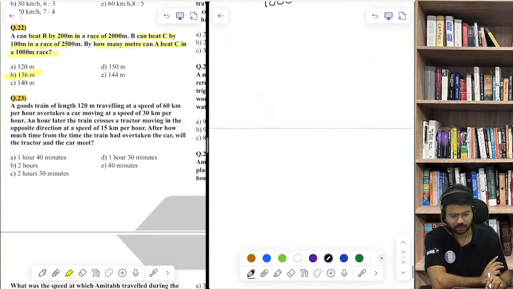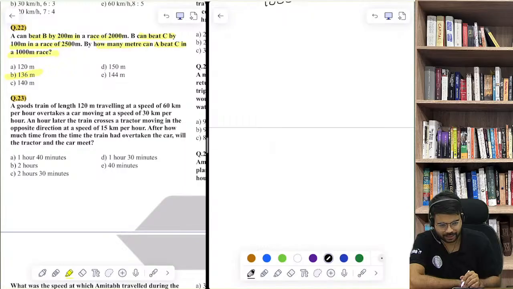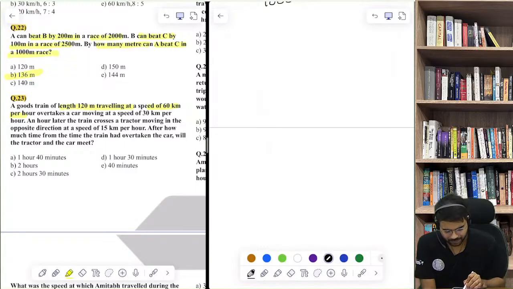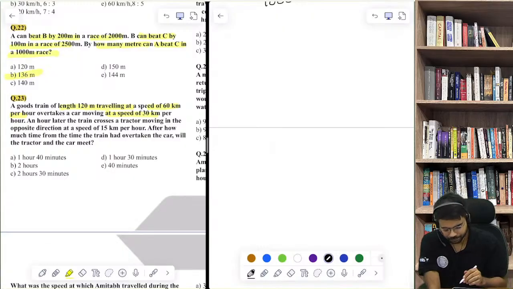Okay. Now question number 23. A goods train of length 120 meters traveling at a speed of 60 km per hour overtakes a car moving at a speed of 30. Try to understand. An hour later, the train crosses a tractor moving in the opposite direction at a speed of 15.